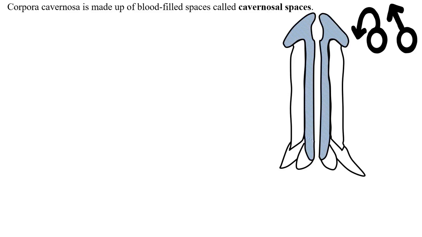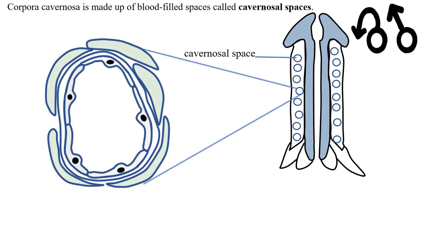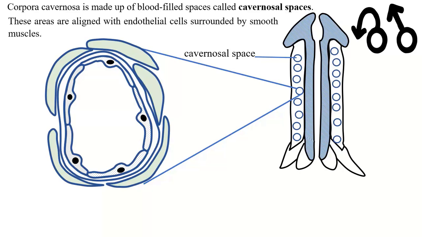The corpora cavernosa is made up of blood-filled spaces known as cavernosal spaces. These spaces are lined by endothelial cells surrounded by smooth muscle. We are going to look at the role of the endothelial cell and also the smooth muscle cell. These smooth muscle cells, they do relax. When they relax, the cavernous spaces are filled with blood. When they are filled with the blood, this causes erection.